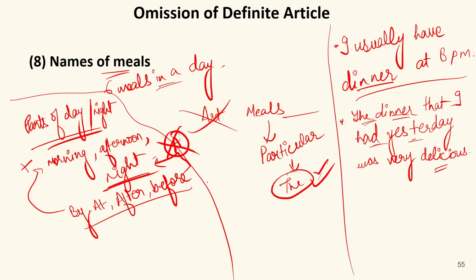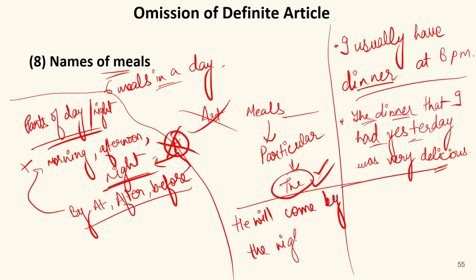Article is not used. For example, if I say, he will come by the night, this is incorrect because the is not required over here. He will come by night. He met his friend at night.